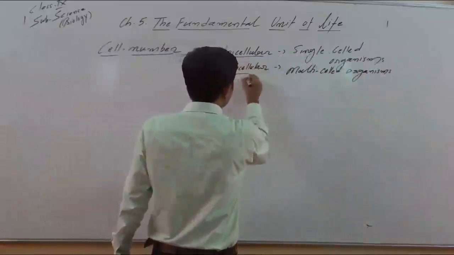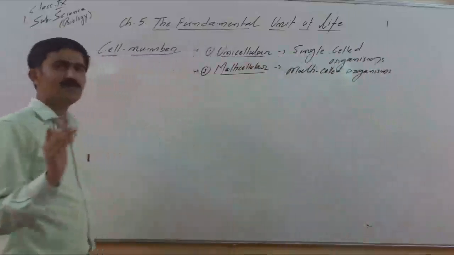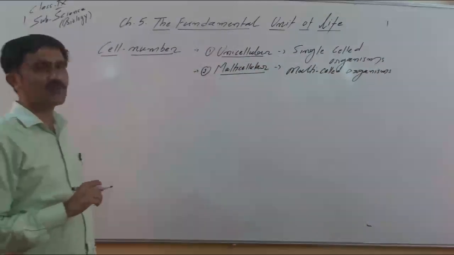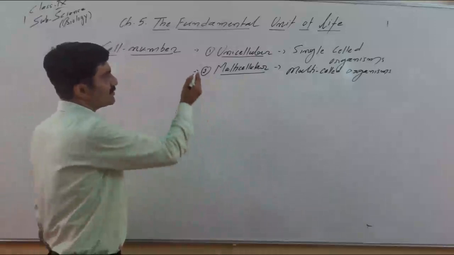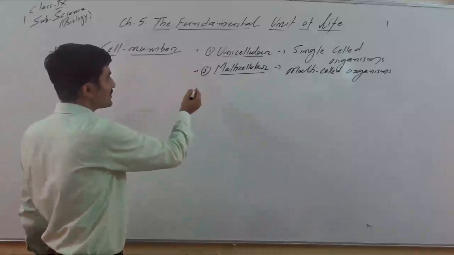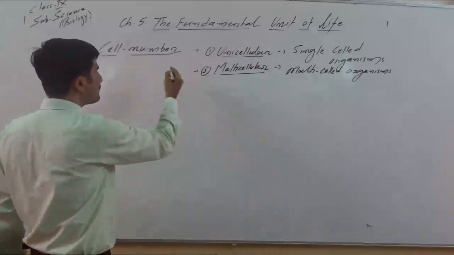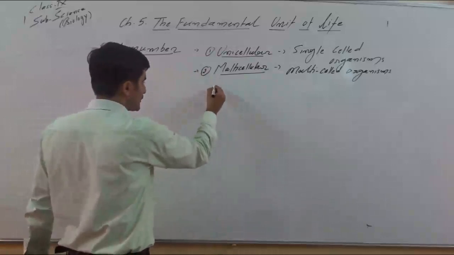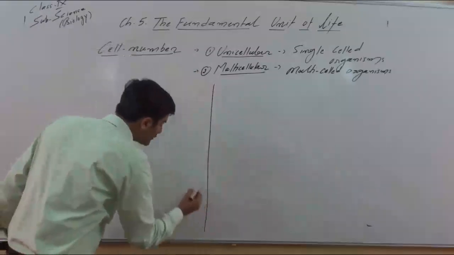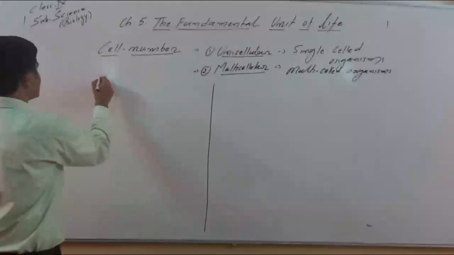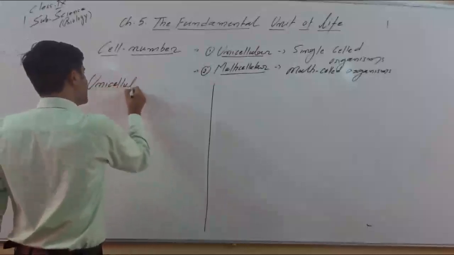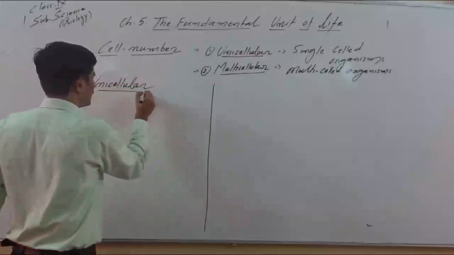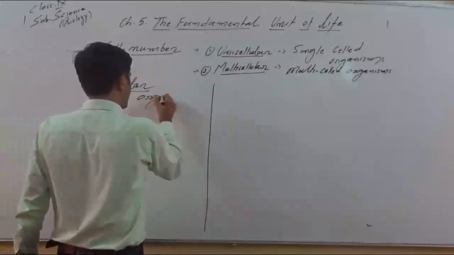So let's try to differentiate unicellular organisms from the multicellular organisms. Before we talk about them, let's take some examples of unicellular organisms, and we will compare them so it will be easy to understand. First, let's talk about the unicellular organisms.